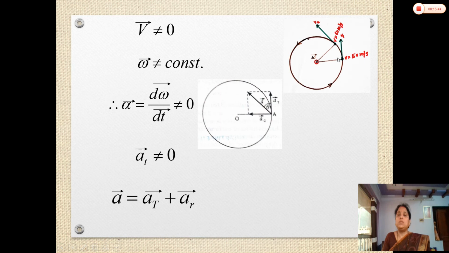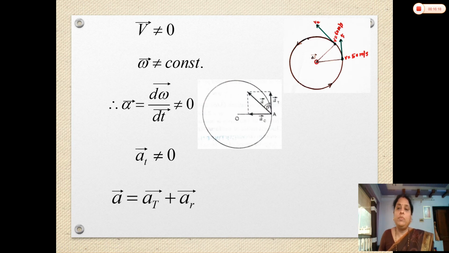Why? Because when the speed increases, there may be some acceleration in the direction of velocity. There is a change in velocity, and the acceleration resulting from this change in velocity will be in the direction of the tangent, and so there is tangential acceleration also. The direction of tangential acceleration is in the direction of linear velocity, or sometimes it may be opposite to the direction of this linear velocity, that is, in the inward direction to this tangent. Then this will be possible here.